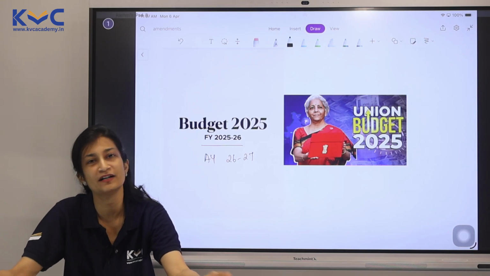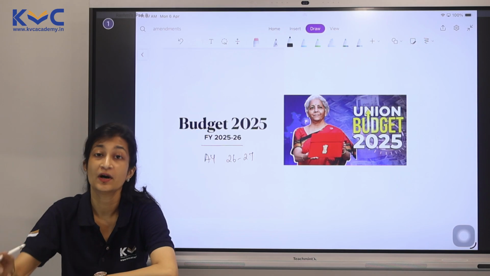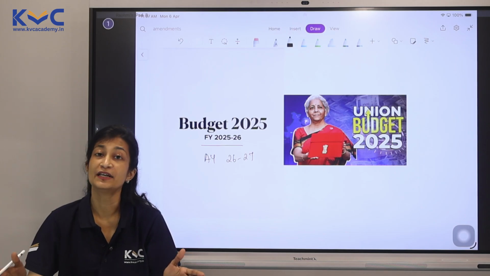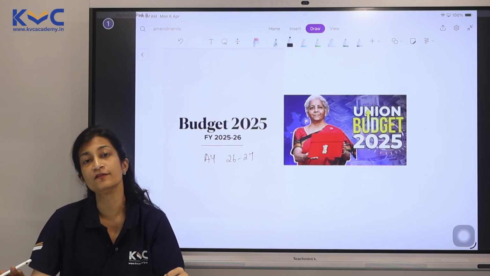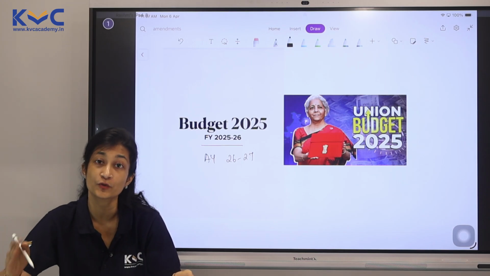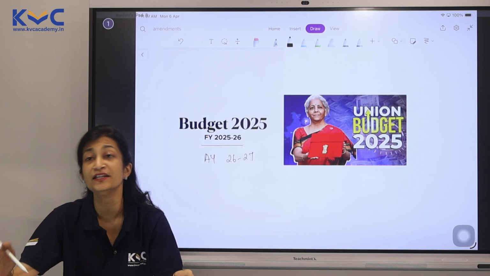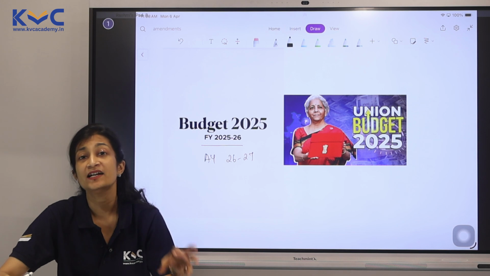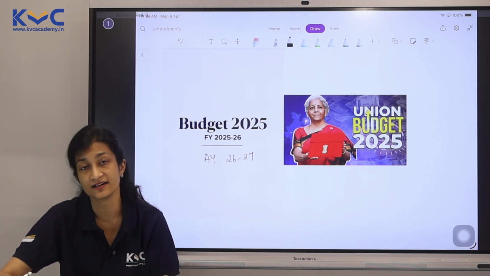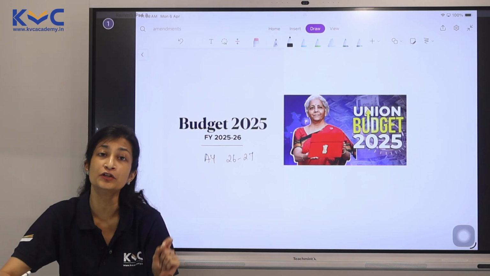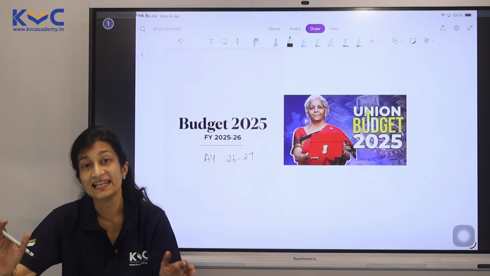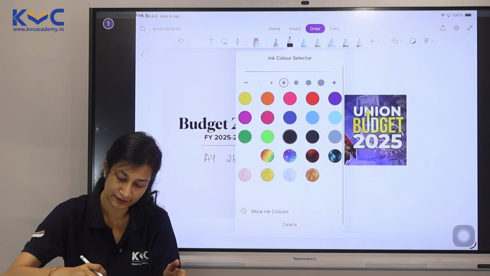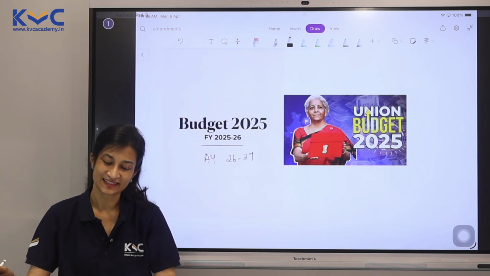There are not a whole bunch of amendments. There are quite a few, but they are important ones. We all know the structure, how the preparation of questions is being done. They are majorly focused on the amended areas, especially when it comes to income tax, to check if the students have adequately updated themselves with the latest attempt updates. So please pay special focus as far as amendments are concerned. Please make sure you're giving special attention to these areas because it is most likely that questions will be asked from these areas. So without any further delay, let's start with the amendments.